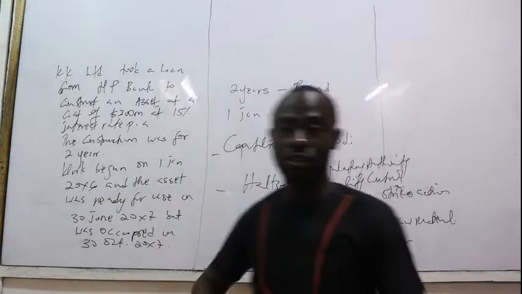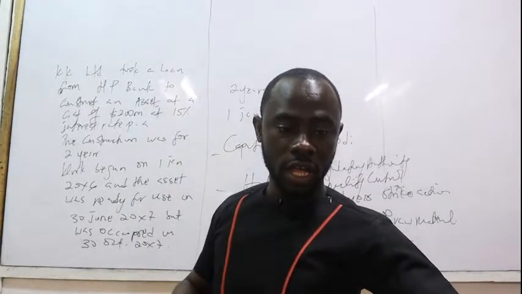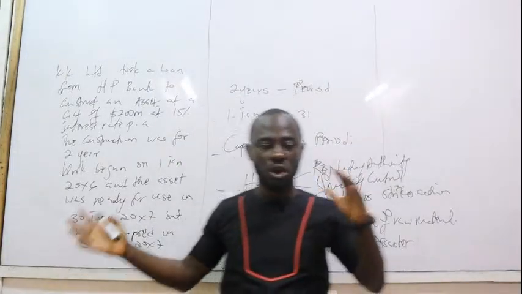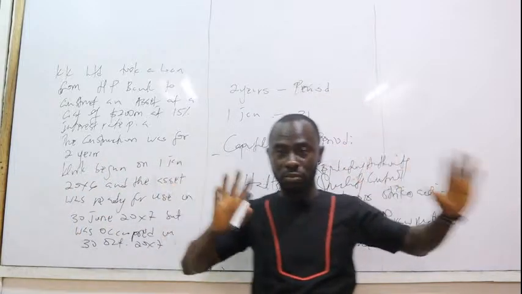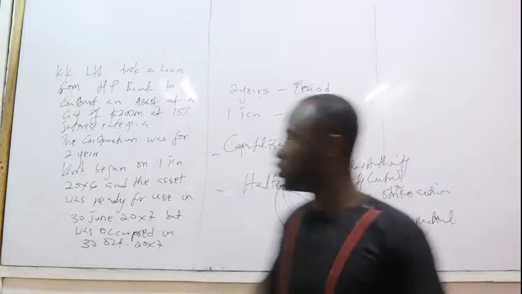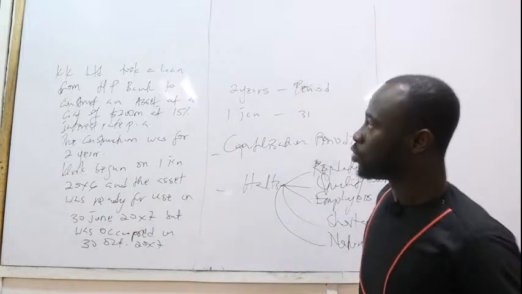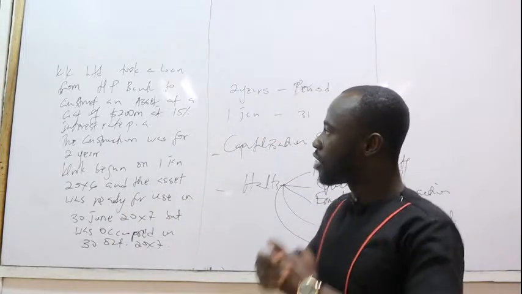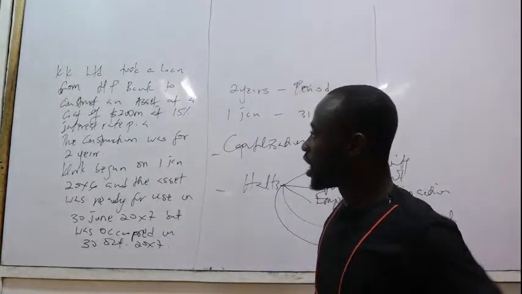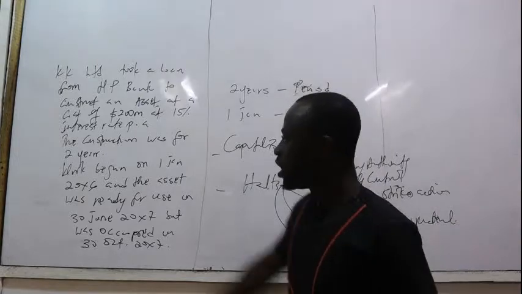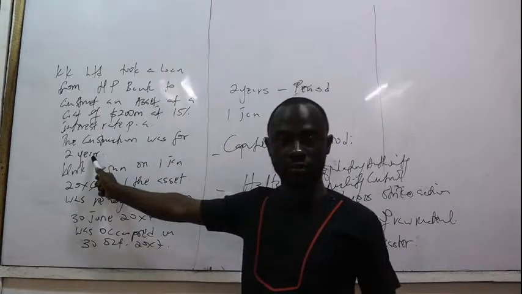Because I'm going to use this as a guinea pig to draw a lot of principles. I like to bring in the principles through the questions, then we use them to explain the principle so we can follow suit. So let's see. KK Limited took a loan from NP Bank to construct an asset at a cost of $200 million at 15% interest rate per annum. The construction was for 2 years.